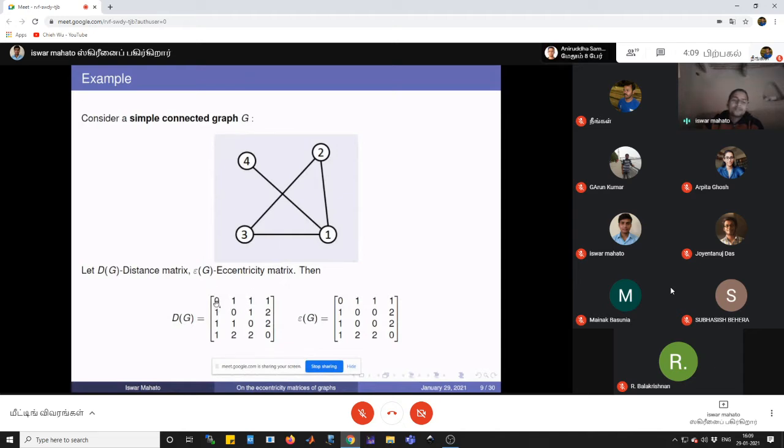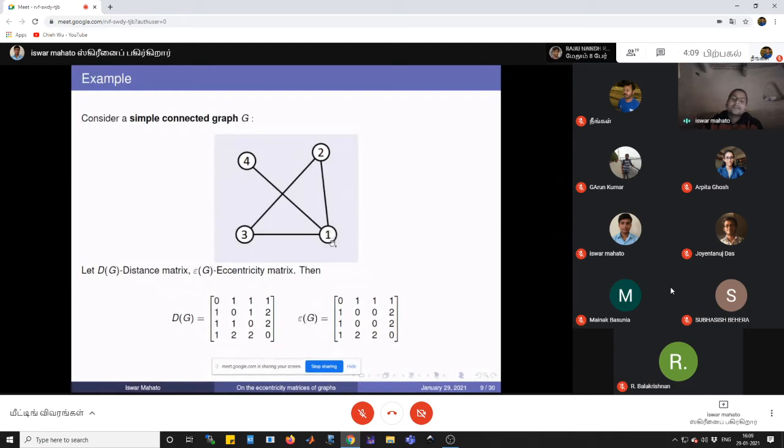So for the vertex 1, all the vertices are at distance one, so we are getting 1, 1, 1 here. And for itself, since it is a simple graph, there is no loop, so we are getting 0 as the entry. In the same way we get the distance matrix. Now we will calculate the eccentricity matrix of the graph G. Before doing that, let us calculate the eccentricity of each vertex.